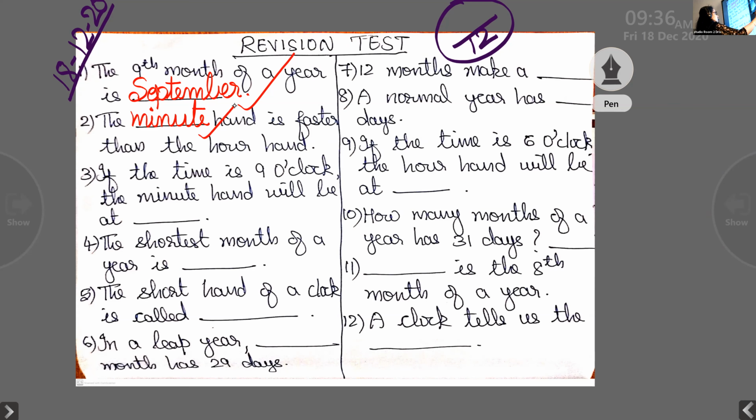Now, Sri Bala. If the time is 9 o'clock, the minute hand will be at 12. Not 12 o'clock, it is on the number 12. You have to just write 12. If the time is 9 o'clock, the minute hand will be at the number 12. Put a tick if you have written 12.